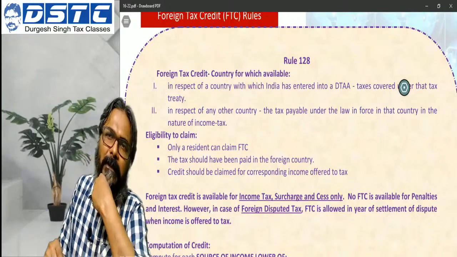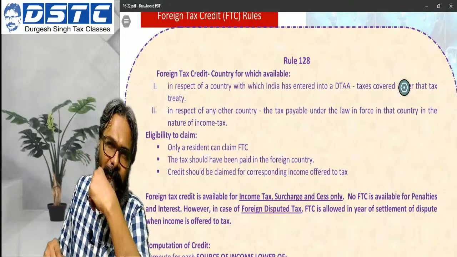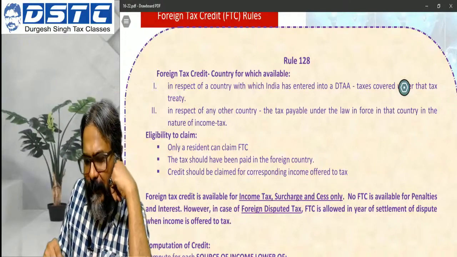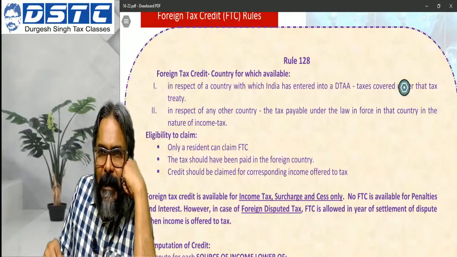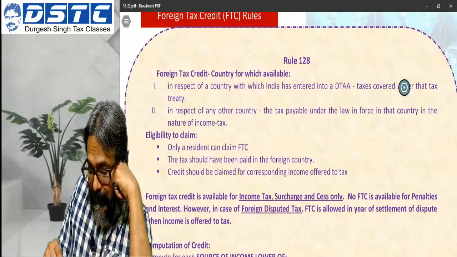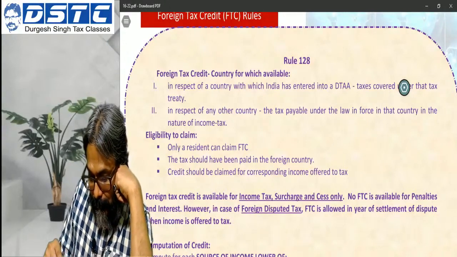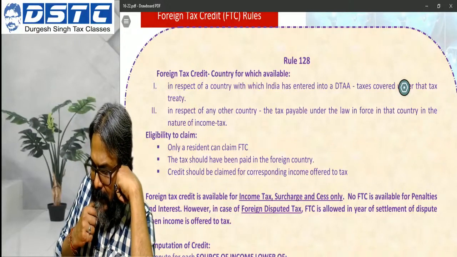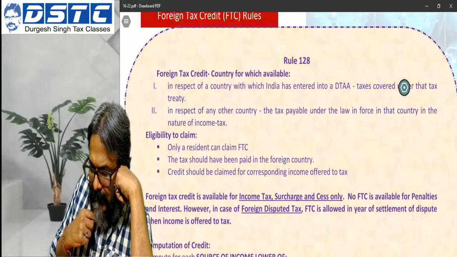The TRC. What is the TRC? The tax residency certificate. Will Mr. John in this particular case have to furnish the TRC, the tax residency certificate? Quickly give me the answer.